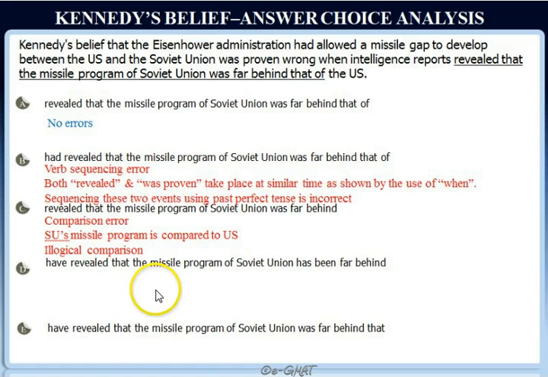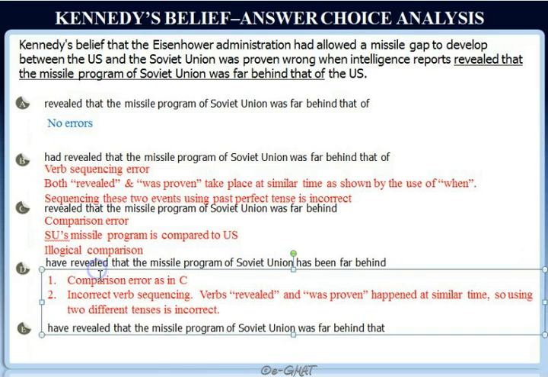So that doesn't make sense here. So use of present perfect tense here is not correct. So this answer choice is incorrect because of that reason. And also again, there is a comparison error as well, because now it says that missile program of Soviet Union has been far behind the country itself, the US itself. So that is not correct.